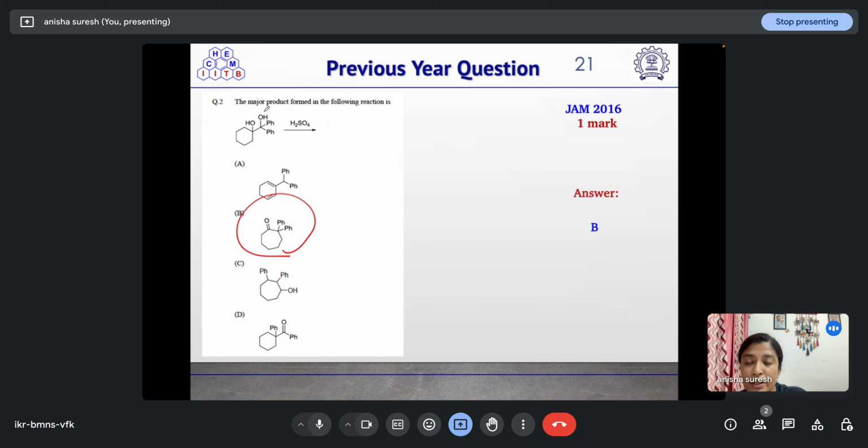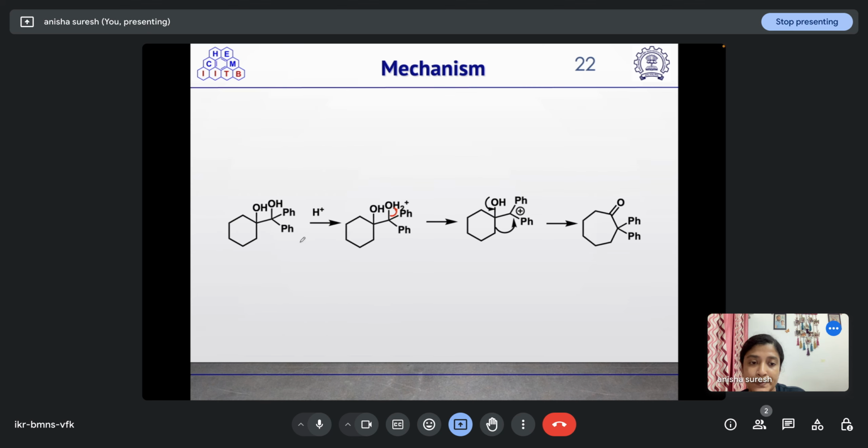Here this OH2 will be leaving, positive charge will be forming, and when this oxygen falls back, this group will go and attack at this position, resulting in the formation of the 7-membered ketone, as you can see here. So this OH will get protonated and it will leave, and here a benzylic carbocation will be forming. This lone pair on oxygen will migrate, and this bond will break and shift to this position, resulting in the formation of this product.